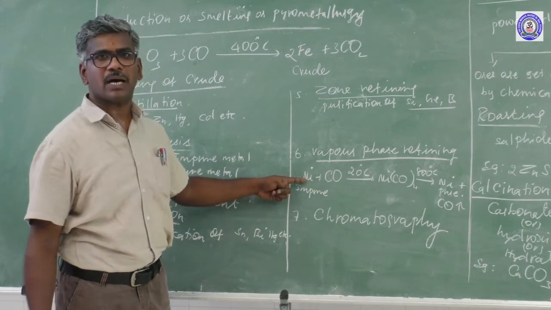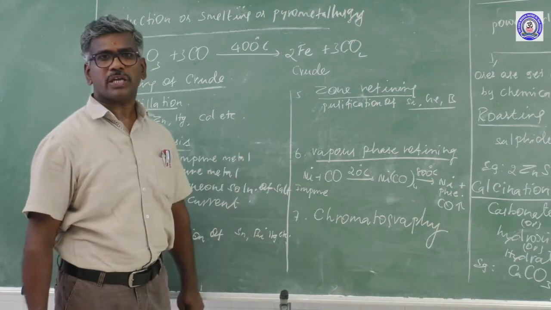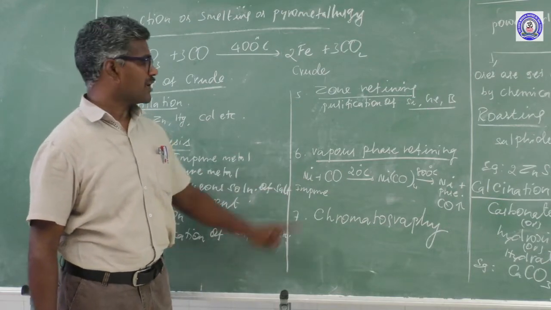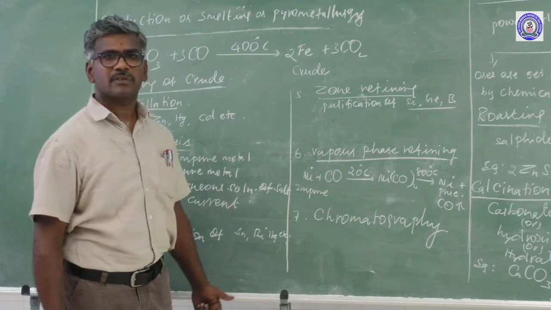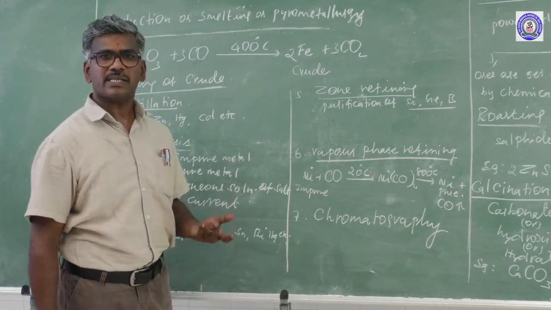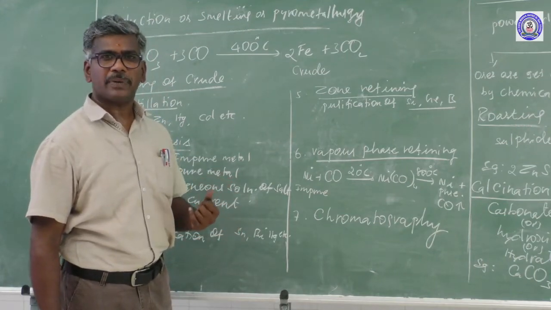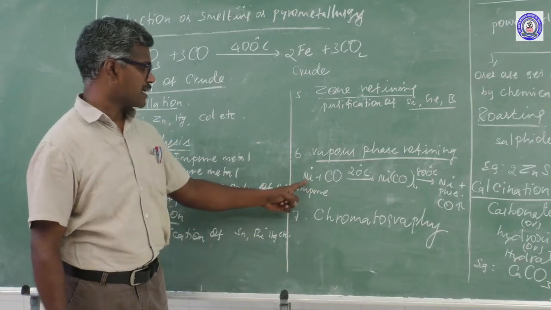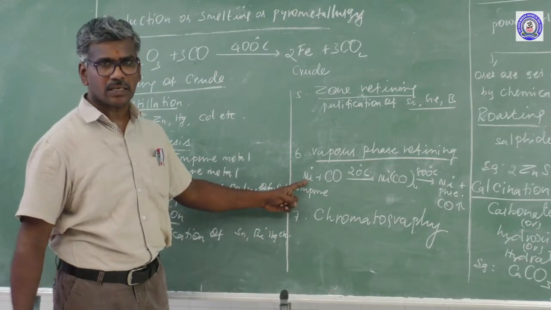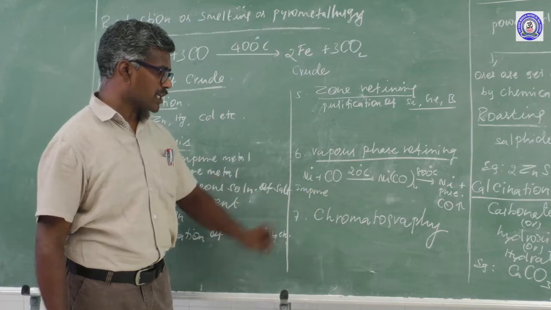One more question may be asked. Which of the following is used in vapor phase refining? First one is nickel, another one is mercury, another one is copper, another one is aluminum. What is the answer? Nickel.